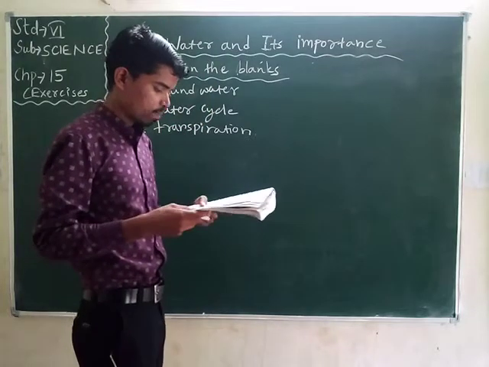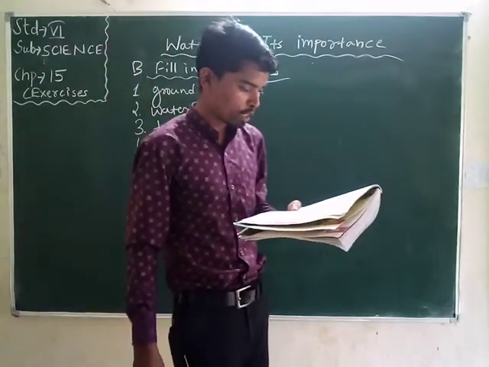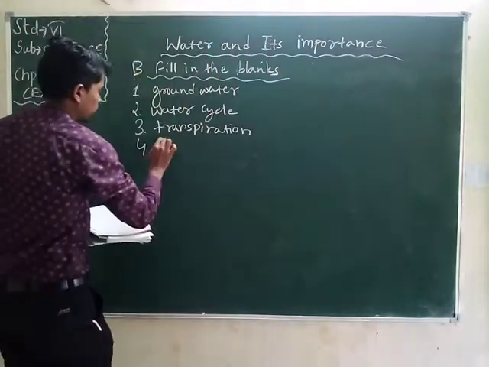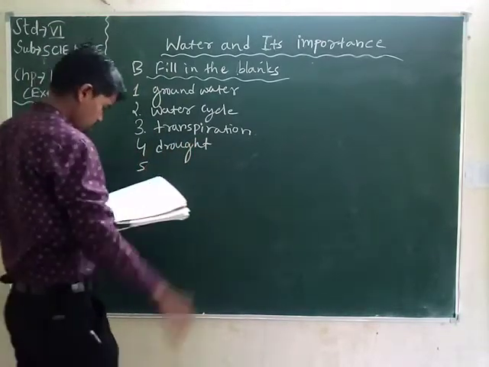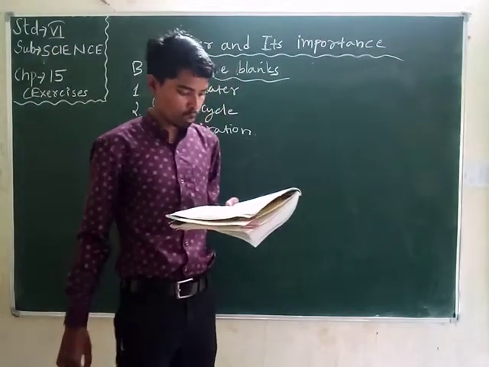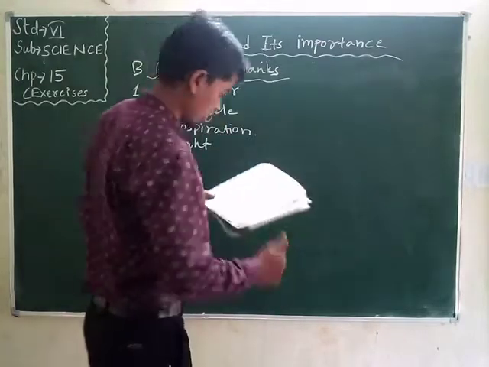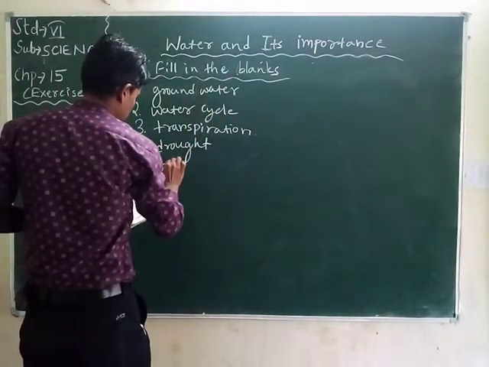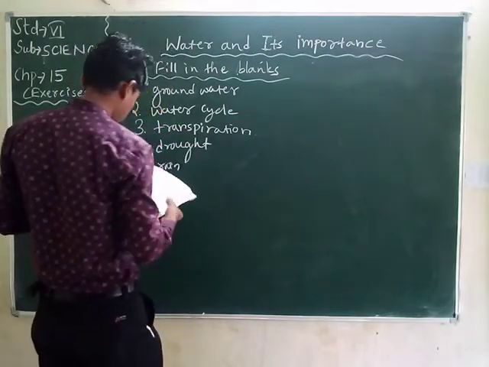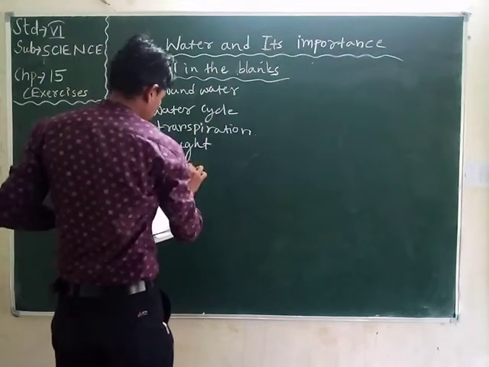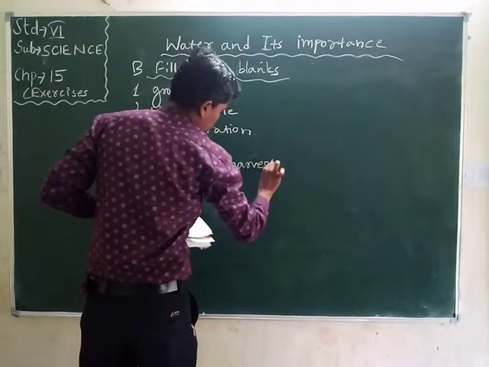Sorry, this is number 4. The lack of rain may cause drought. Number 5, collecting rainwater for future use is called rainwater harvesting. So student, we can use it for the future; that is rainwater harvesting.